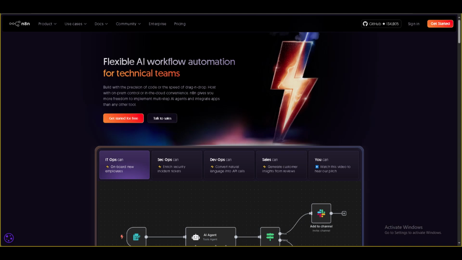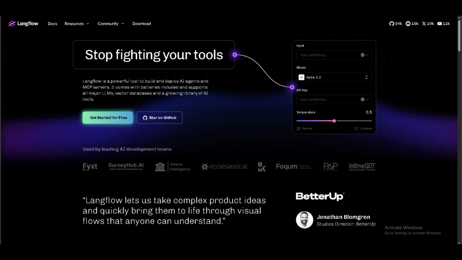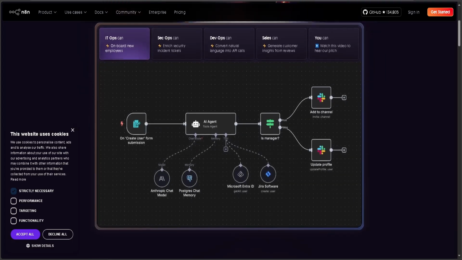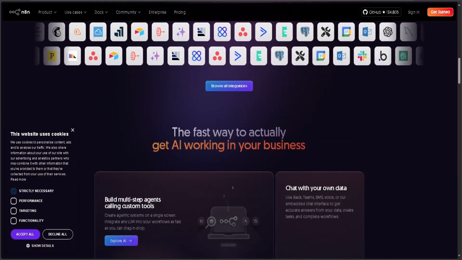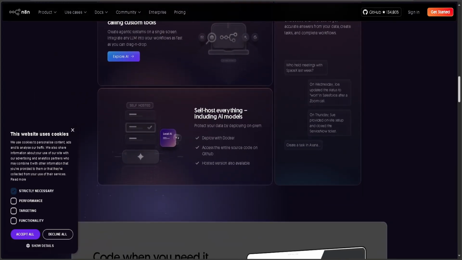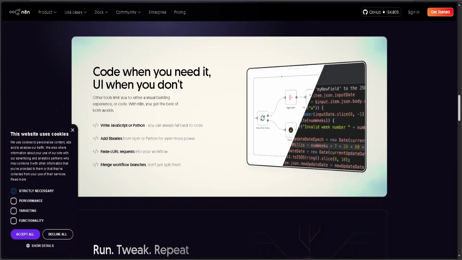Hey guys, today I'm teaching you how to compare n8n versus Langflow and figure out which one is better in 2025. If you're exploring automation tools or building AI powered workflows, this guide will help you pick the right one. First, let's look at n8n.